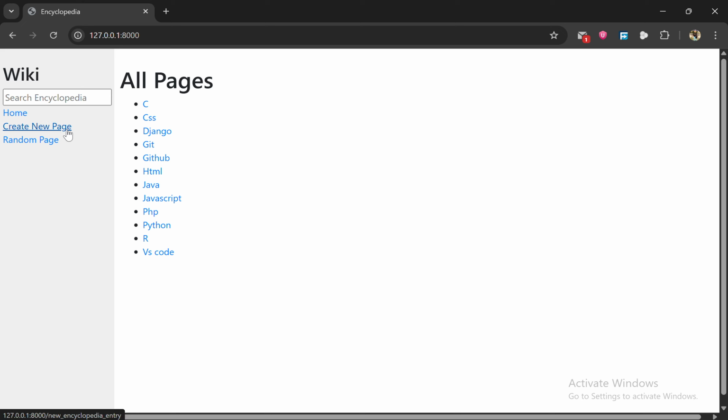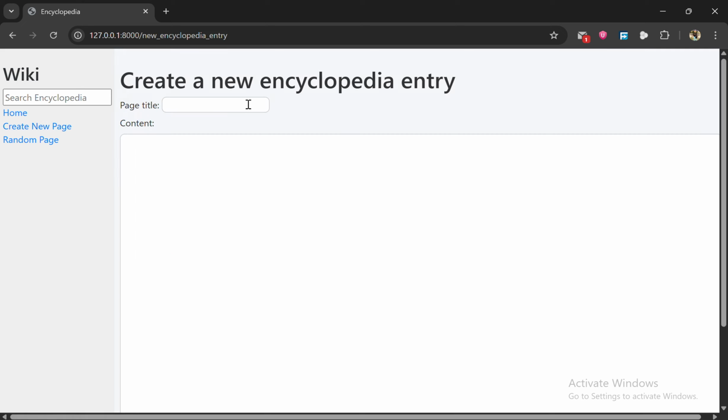For creating a new page, if I click create a new page and write, for example, operating system. What is an operating system? OS, operating system.